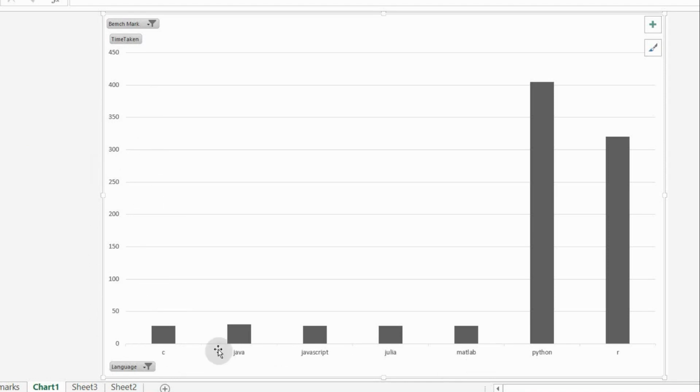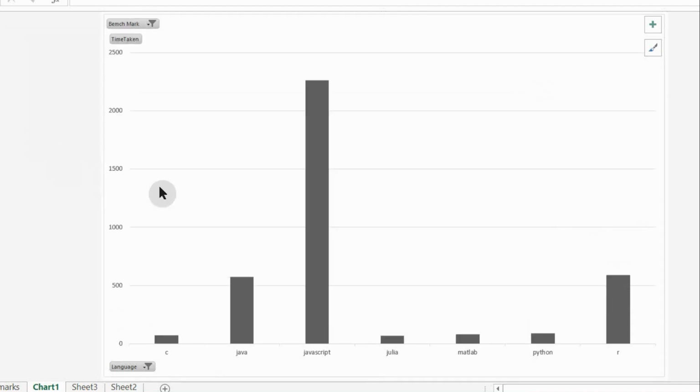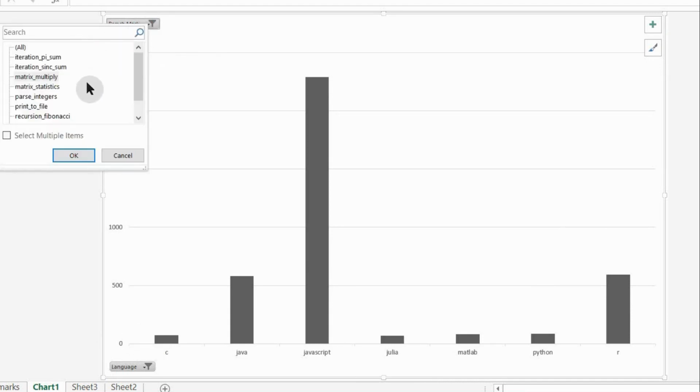If you compare all these programming languages, Julia is giving the best performance with respect to the benchmark iteration by sum. If I consider matrix multiplication as the benchmark, in that case also you can find good performance from Julia because it is taking less time to perform that operation. And let me consider another one. So I am considering recursion Fibonacci as the parameter.